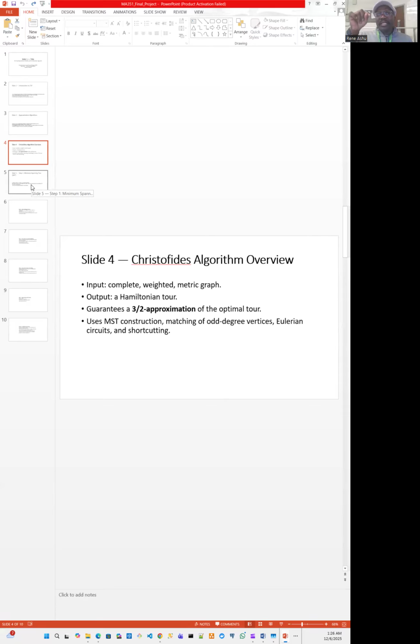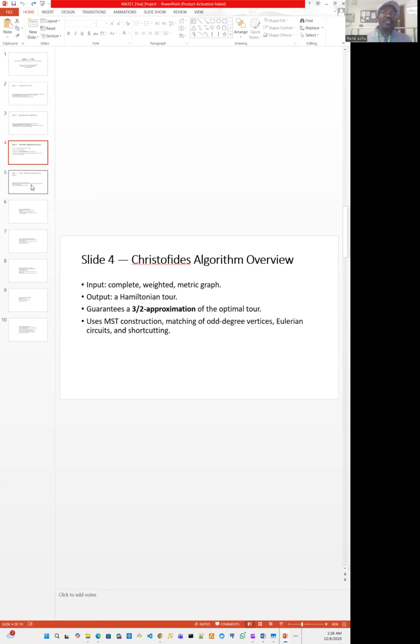I said that this solution was NP hard, but it can be reduced to a very good approximation if we make two assumptions. The first is the assumption of the triangle inequality. We call them metric assumptions. The properties of a metric are that the triangle inequality should hold, and